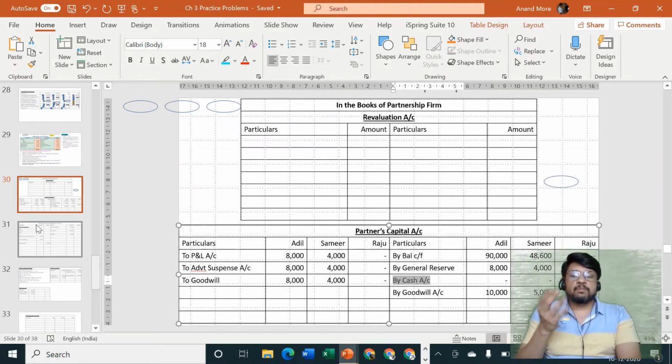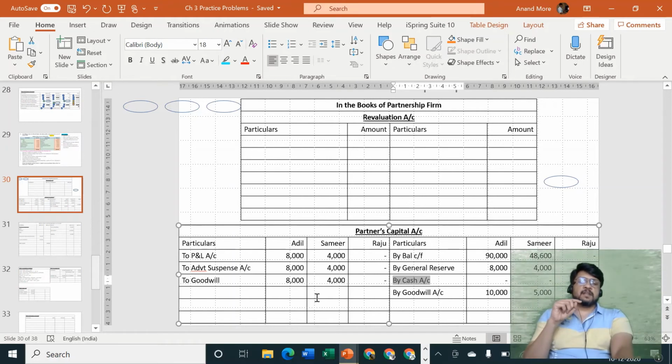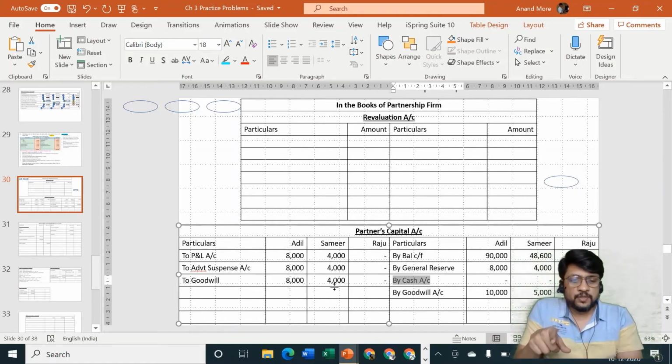Goodwill brought in by the new partner, which is transferred to the old partners in sacrifice ratio, goes to the old partners' capital account, credit side. Here you can see that particular thing coming on the credit side, just below me. And goodwill which is in the existing balance sheet, if that is transferred, then we consider it to be debited to the old partners' capital account in their old profit sharing ratio.